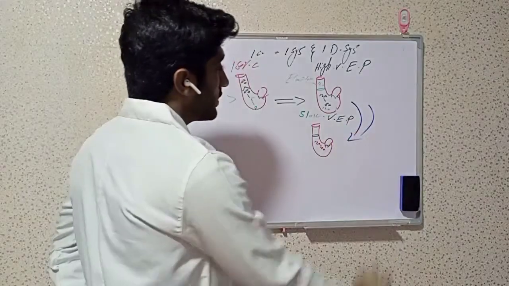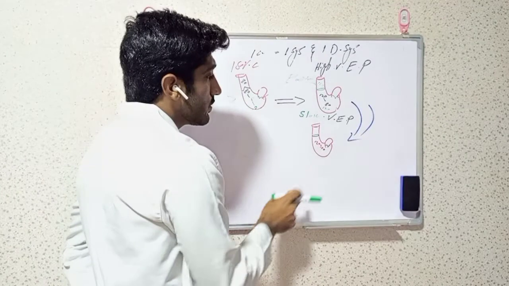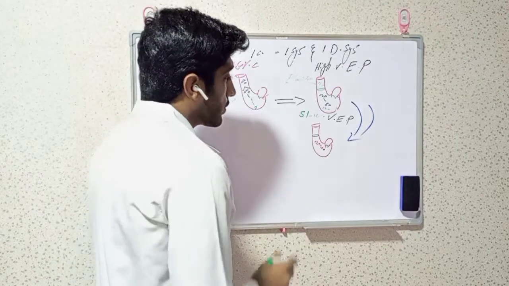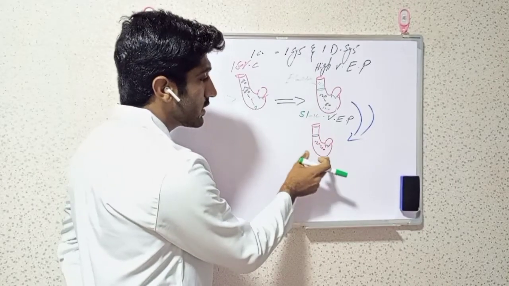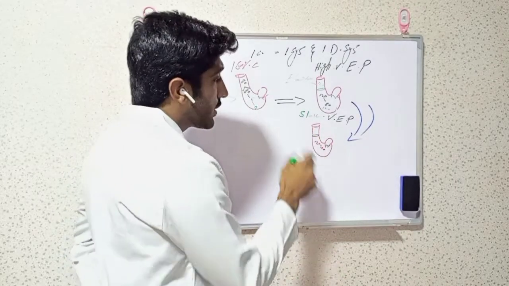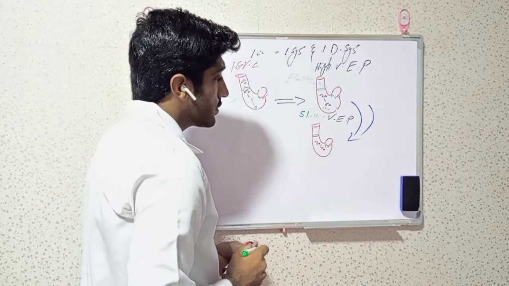After that, because some amount of blood has moved forward to the aorta, pressure becomes low.